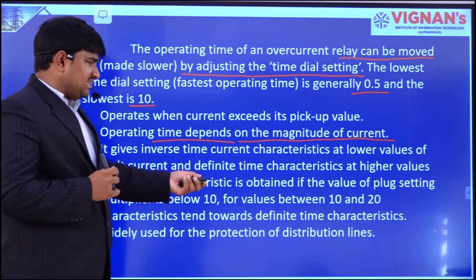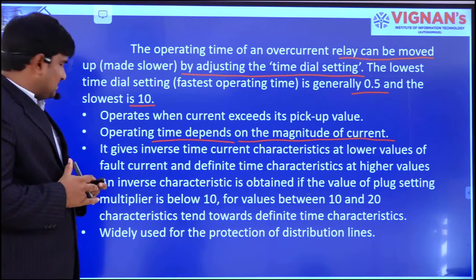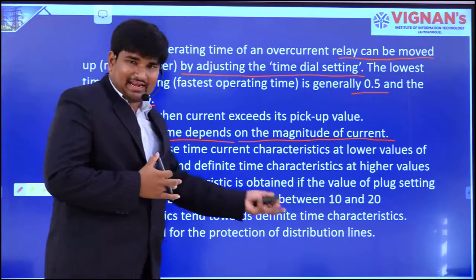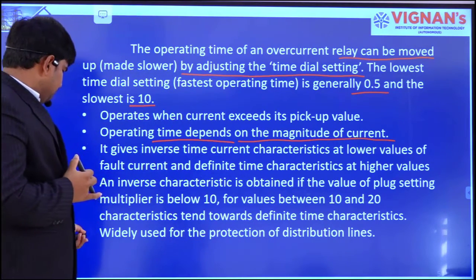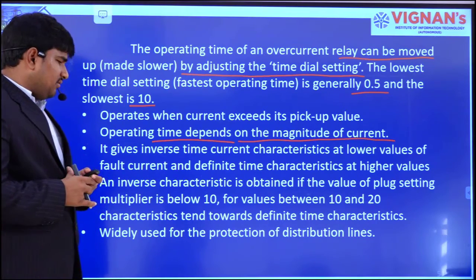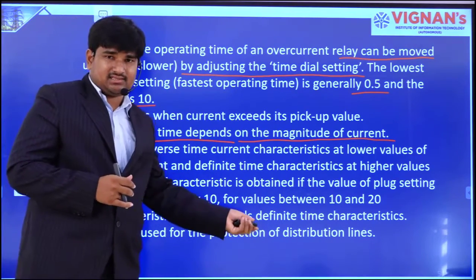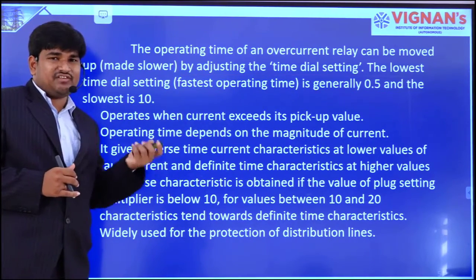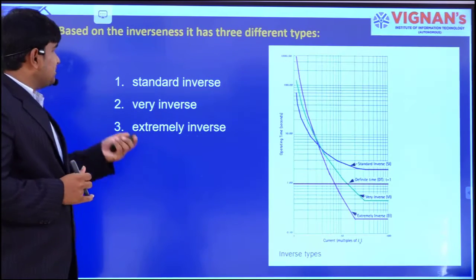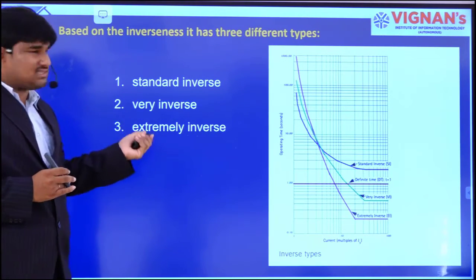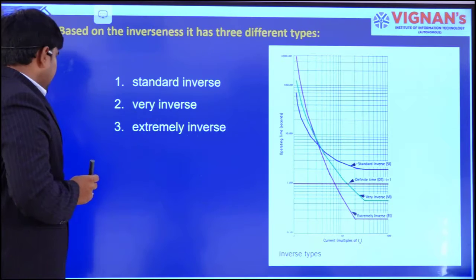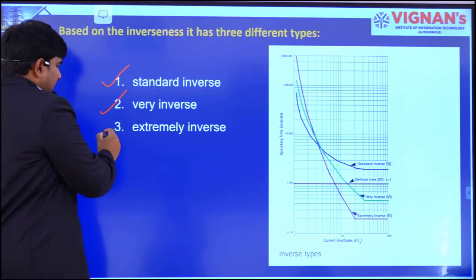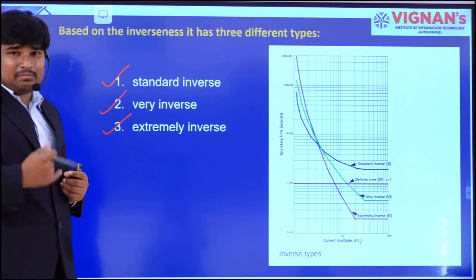An inverse characteristic is obtained if the value of plug setting multiplier is below 10, and for values between 10 and 20 as well. And it is widely used for the protection of distribution lines. The IDMT type relays are mainly used for protection of distribution lines. Again, this IDMT type relay is classified as, one, standard inverse type, the second one, very inverse type, and the third one, extremely inverse.